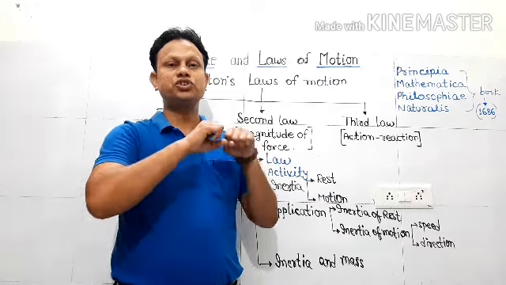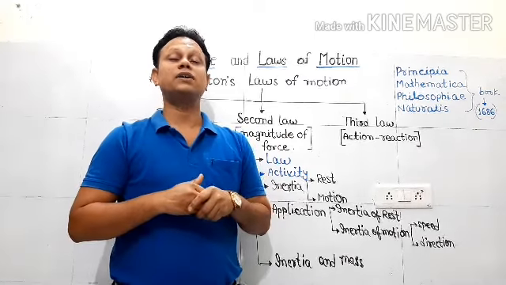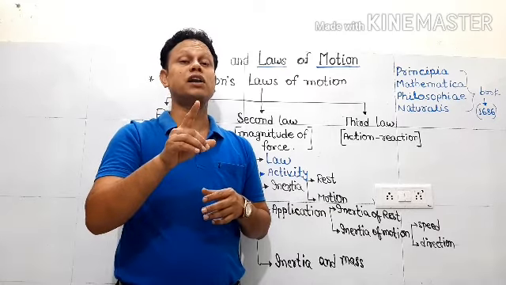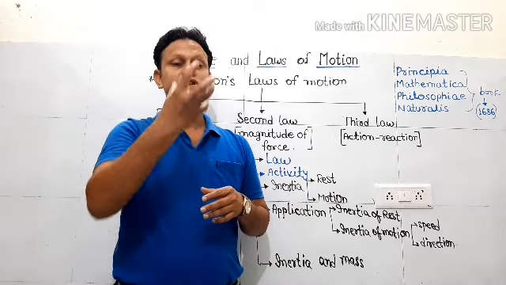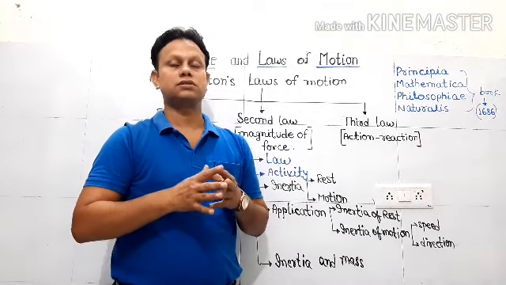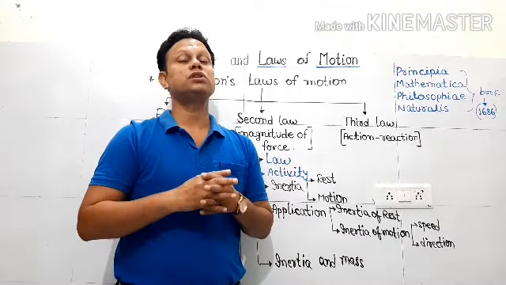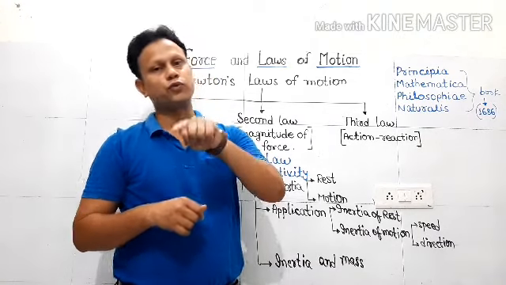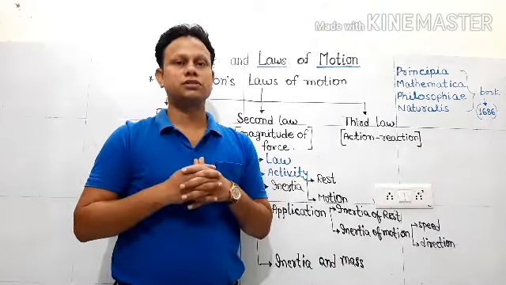Now, when we shake branches vigorously, the fruits, especially those which are ripened, detach easily from the branch. This is also due to inertia, because before shaking, the branch and the fruit both have inertia of rest.